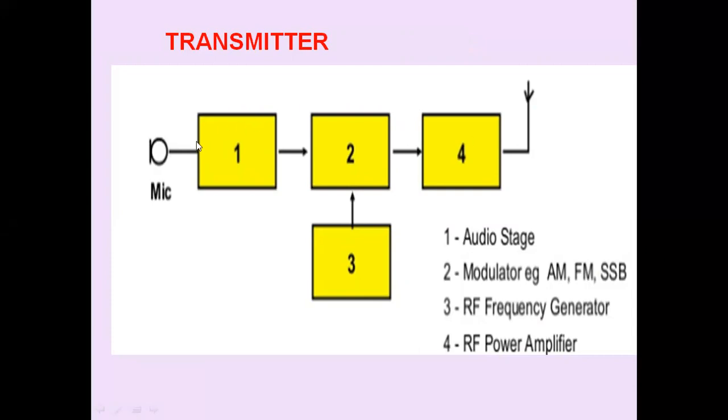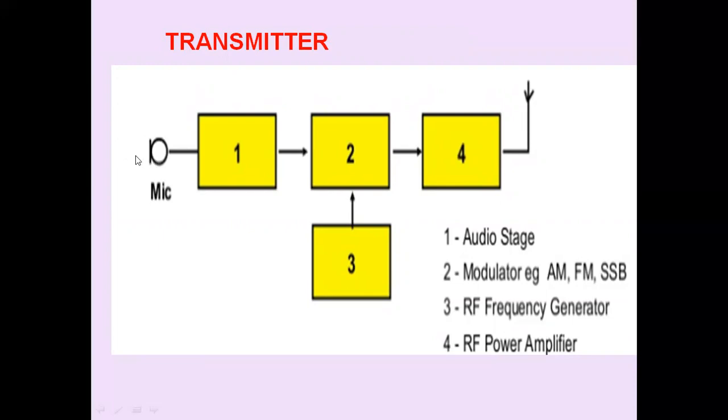A general purpose transmitter. We have a microphone converting voice into an electrical signal. If it is a video transmission, a video camera is used here. Depending upon the type of the message signal which we want to transmit, we have to use that type of transducer. So we require a mic in the case of voice transmission.